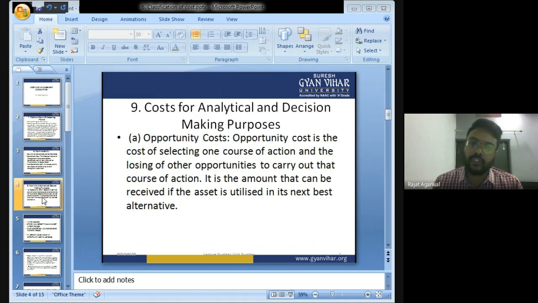Classification of cost on the basis of analytical and decision making purpose. Opportunity cost. What is opportunity cost? Now, please listen to me very, very carefully, or you will definitely get confused in opportunity cost. Opportunity cost is the cost of selecting one course of action and losing the other opportunity to carry out that course of action.